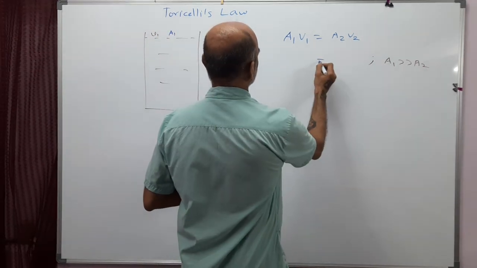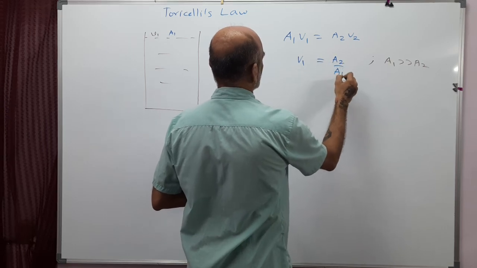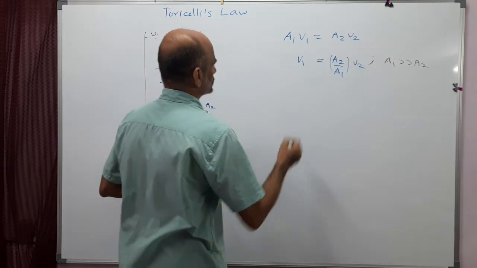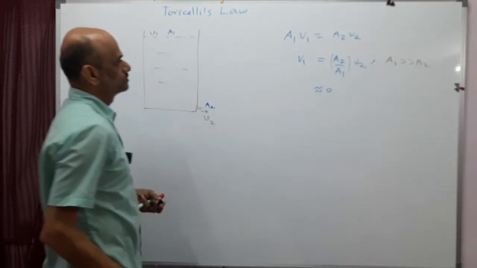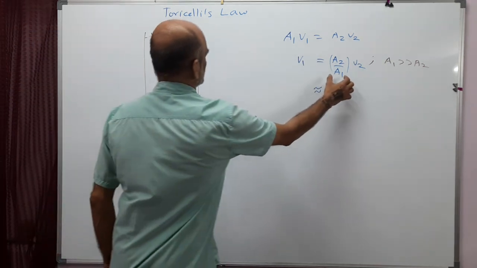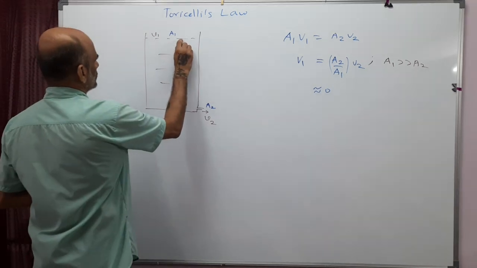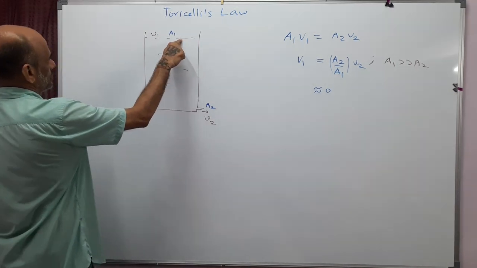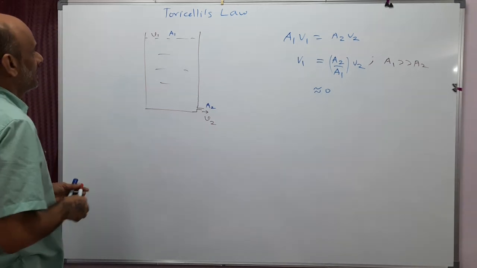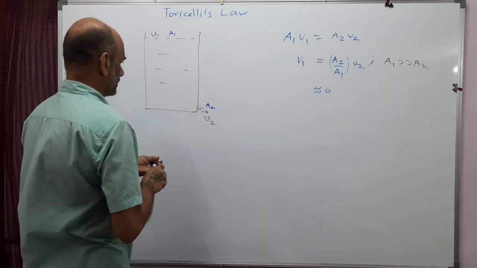So from this, I'll get V1 equal to A2 by A1 into V2. So this is approximately 0, because A2 is much smaller compared to A1. So this is a very small quantity. So we can make this approximation that the velocity with which the level of this water is dropping down is almost 0. Here the water is coming out. So this is one thing. After that, you can use the Bernoulli equation to write the energy of a fluid element here and here.